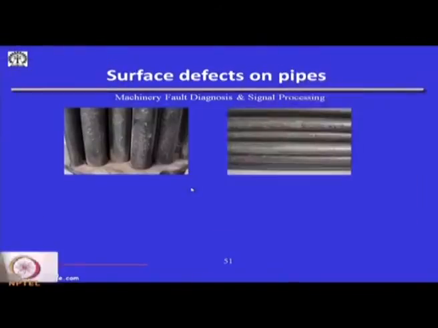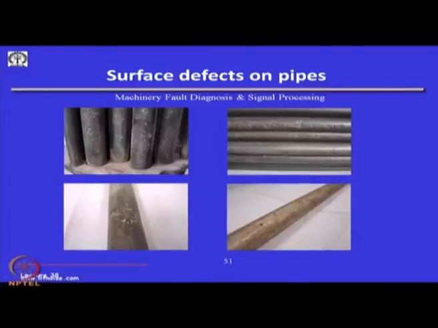This is another view I am going to show you: this kind of surface defects on pipes can be detected by eddy current testing techniques. To recap, eddy current is convenient like ultrasonic, but the only thing to keep in mind is that the material has to be metallic.